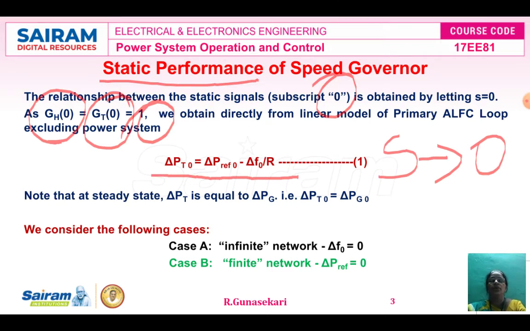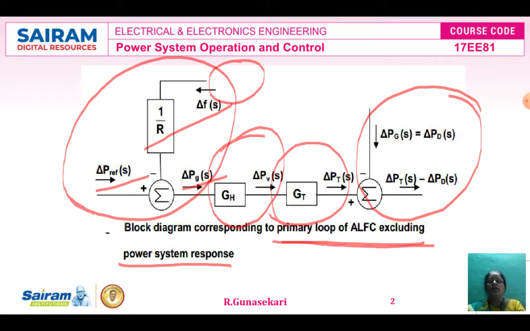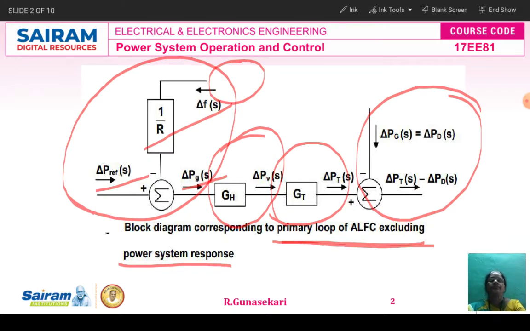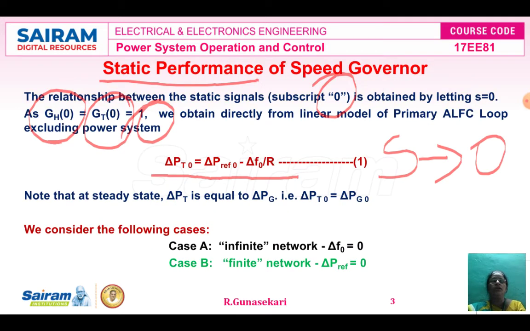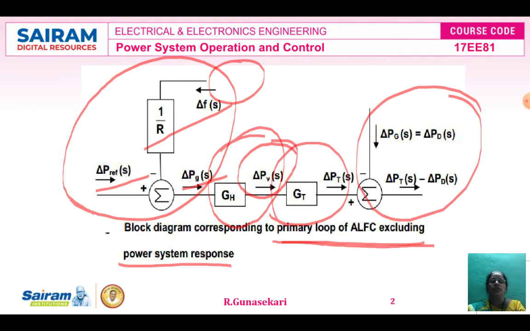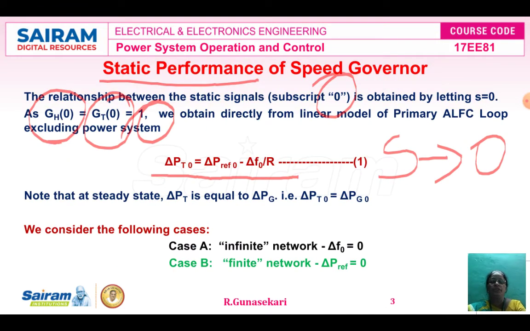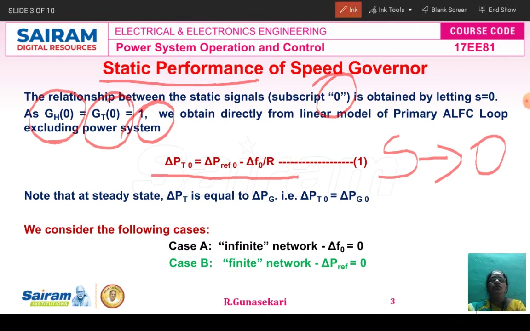Now you see how this equation is written in the model. Here del PV, the output of the hydraulic valve activator and input of the turbine, del PV of S, that is del PV of 0, equal to what? Del P reference. So the output del Pt of 0 is equal to del P reference 0 minus del F of 0 divided by R.